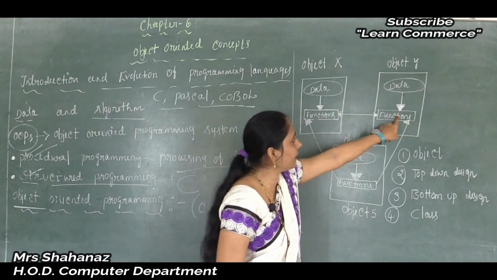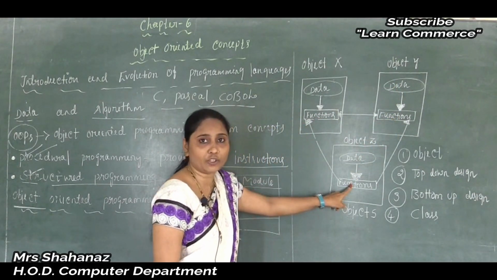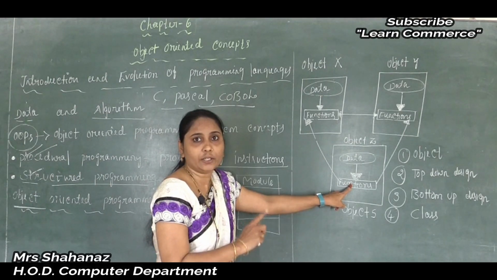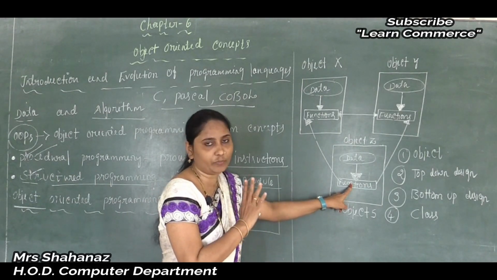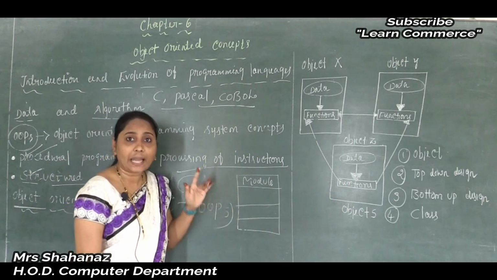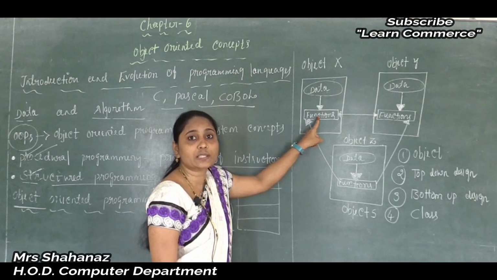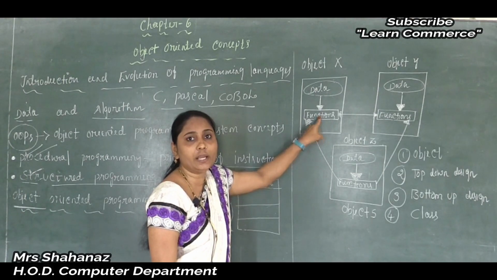So the second class: data and function. Third class: data and function. In each class we will get the two important objects. Correct? We know that. Okay, and we can say that it is a concept that combines the data and the functions into a single unit called the class.